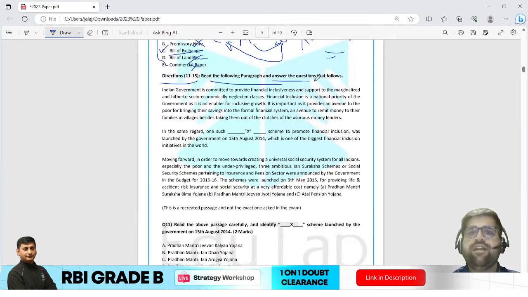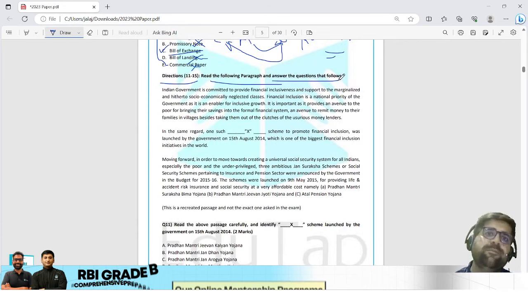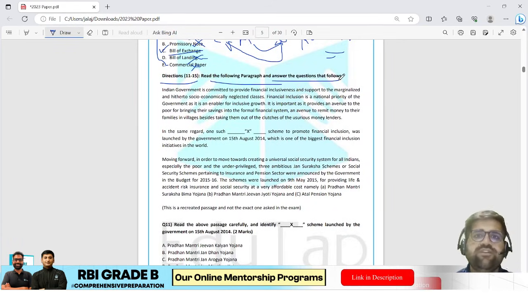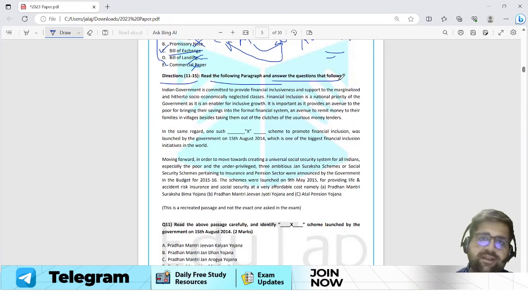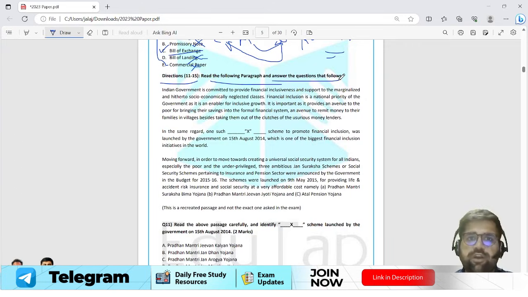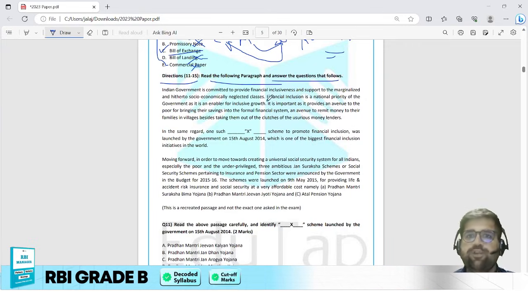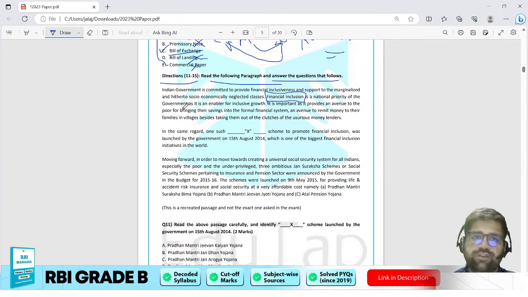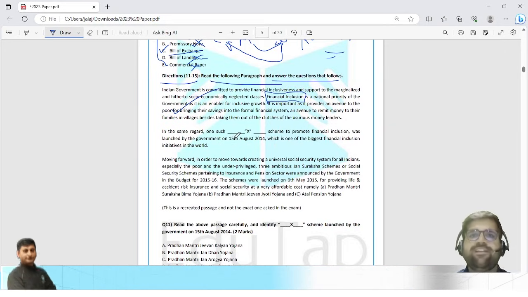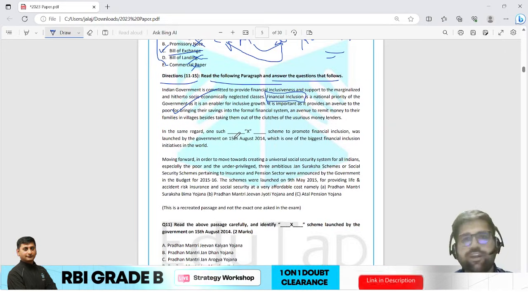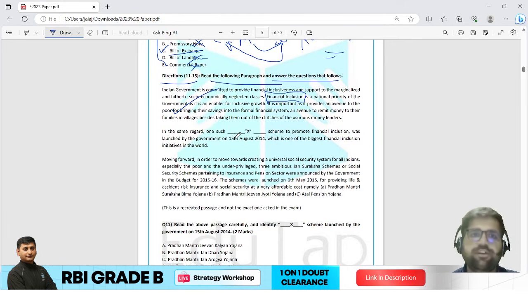Read the following paragraph and answer the question that follows. Now I am reading the paragraph on a very basic level. Indian government is committed to providing financial inclusiveness and support the marginalized and hitherto socially and economically neglected class. Financial inclusion is a national priority of the government. I'm not reading the whole thing because I came to know that the paragraph is regarding financial inclusion, and nothing of much sort is mentioned in paragraph 1. But paragraph 1 is doing a kind of blah blah thing over here in financial inclusion.